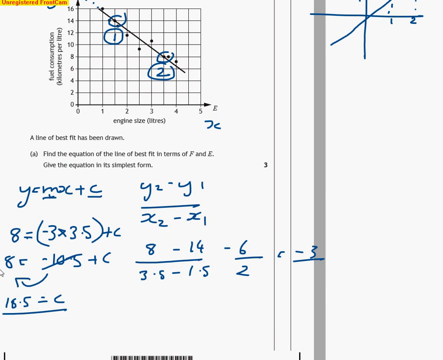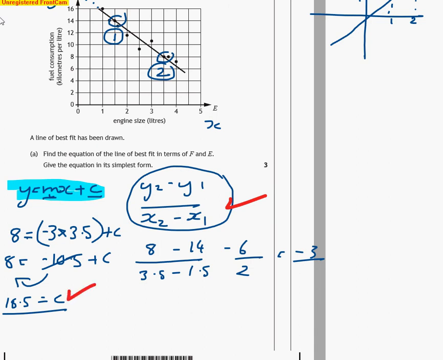Okay, so nice and straightforward. All we did was we used the equation of a straight line. We worked out m, which is this section in here, and then we substituted back in one of the points to work out c. Okay, so in terms of marks for that, you would get a mark for your gradient. Yeah, you would get a mark for working out c.